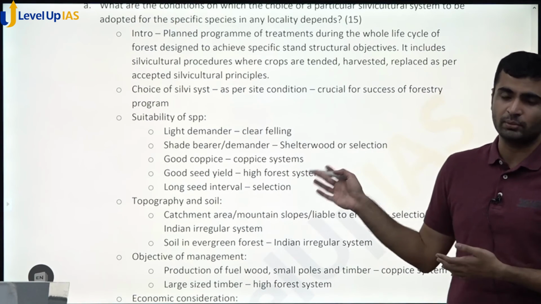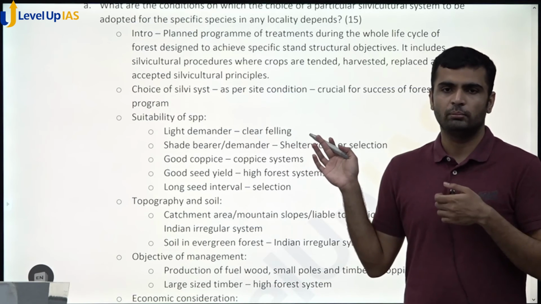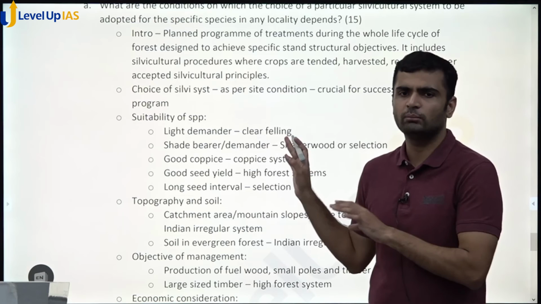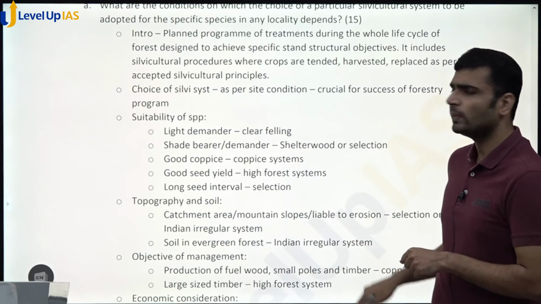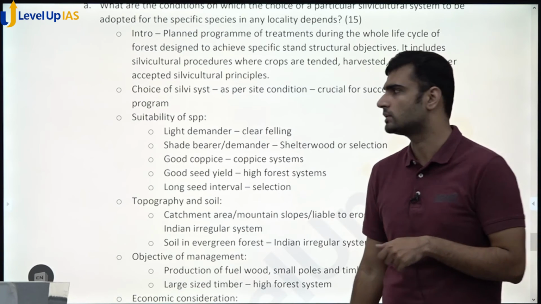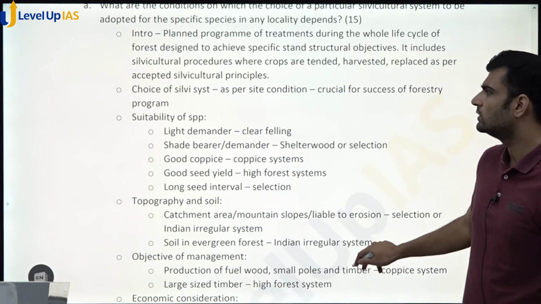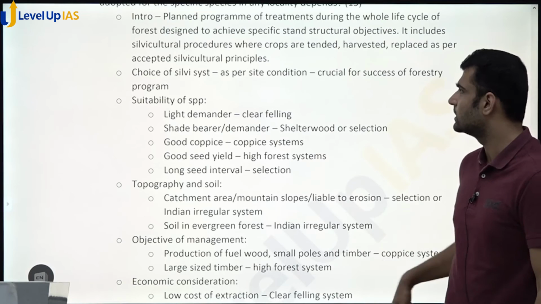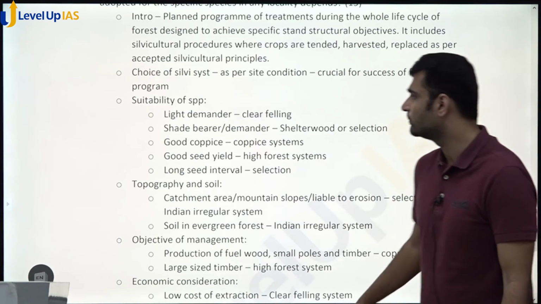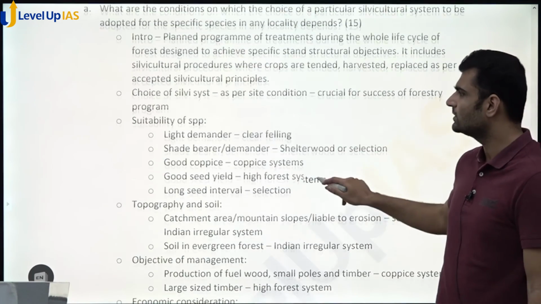This is the entire chapter of section A. So I would suggest just mug up this definition and write it without thinking when the question is about silviculture systems. So, the choice of silvicultural system as per site condition is crucial for the success of the forestry program. So, a connecting line I am writing. So what are these factors?